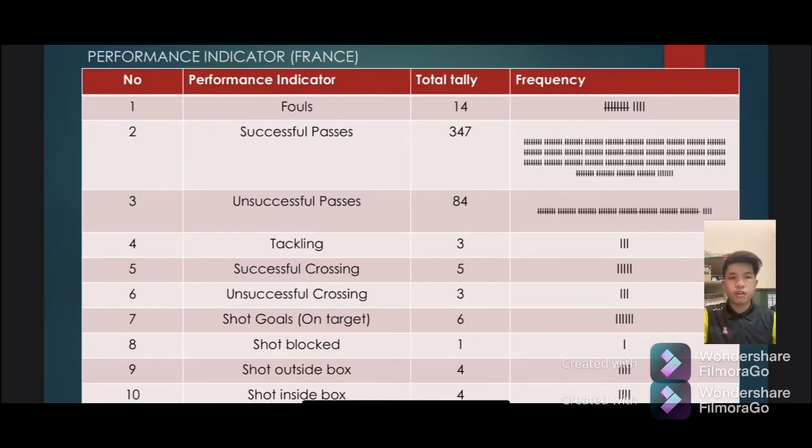Next, for the successful pass for France is 347 passes, and the unsuccessful passes for France is 84. For Croatia, the team makes 485 successful passes and 74 unsuccessful passes.